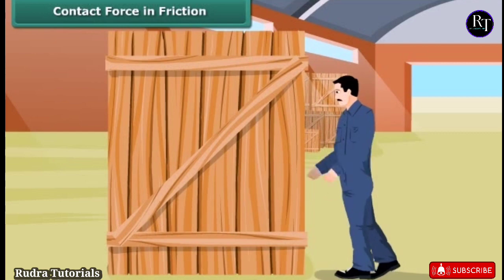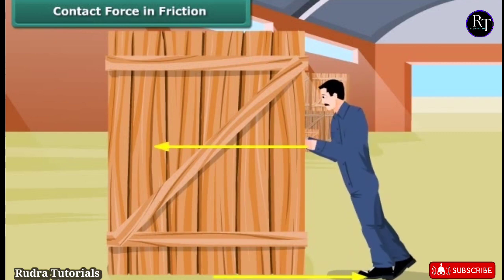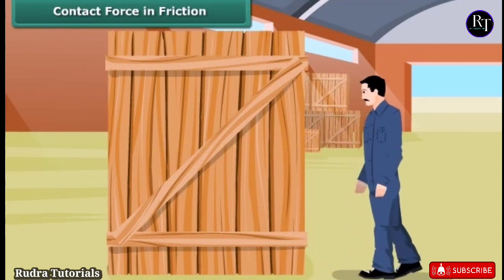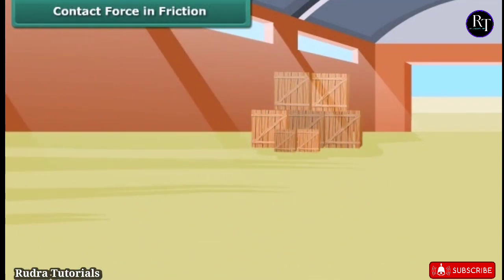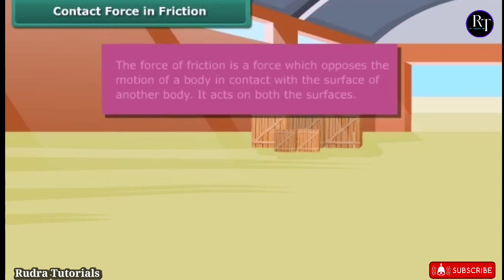The force from friction is more than the push force being exerted by the man. The box will move only when a greater force than the force from friction is applied on the box. Once the box starts sliding, you may find it easier to move the box already in motion. This example proves that friction depends on the amount of contact force pushing the two surfaces together. Now we can easily define force of friction. The force of friction is a force which opposes the motion of a body in contact with the surface of another body. It acts on both the surfaces.